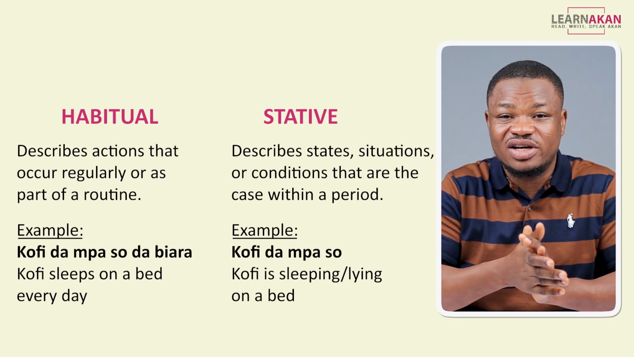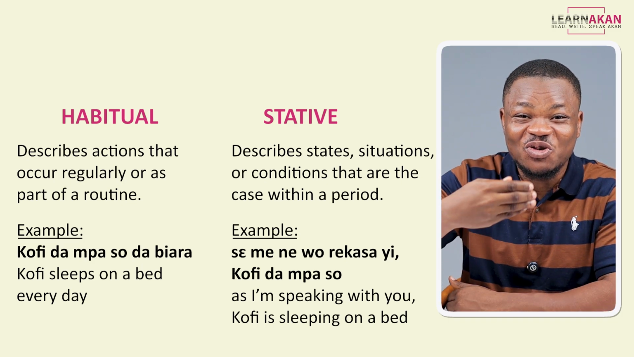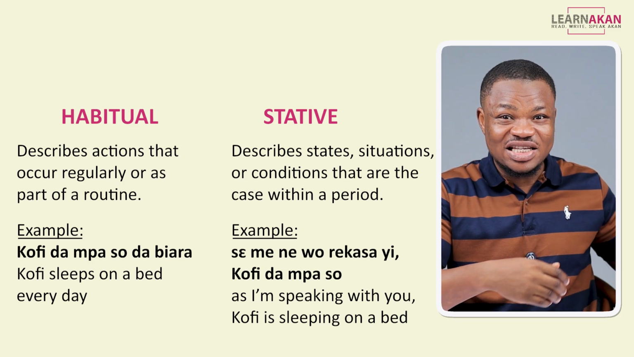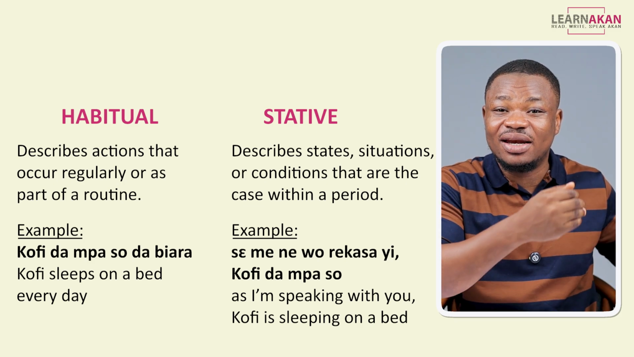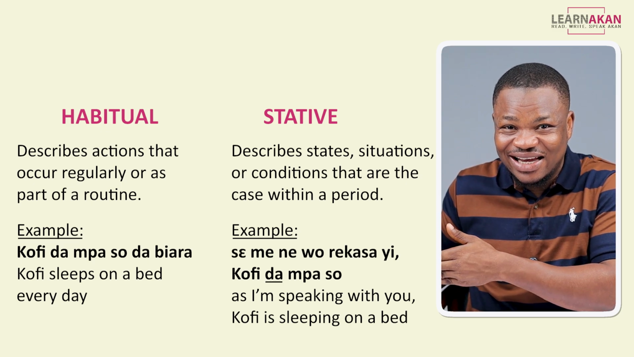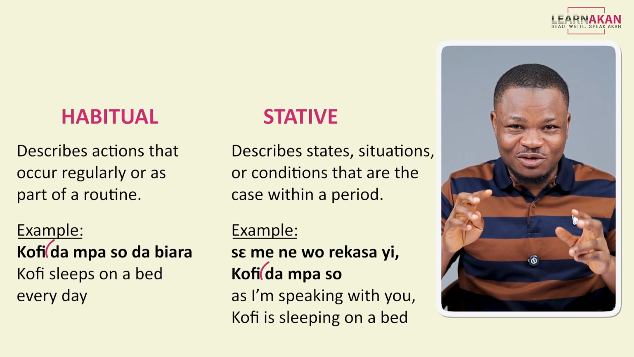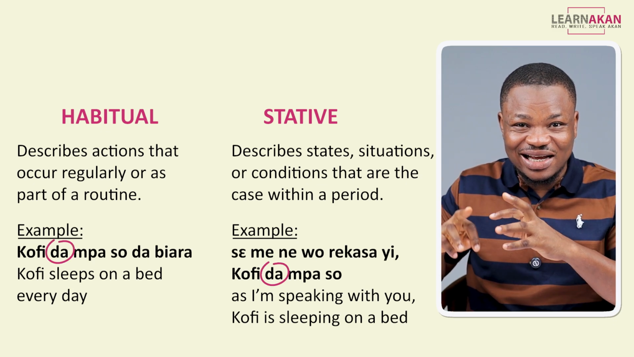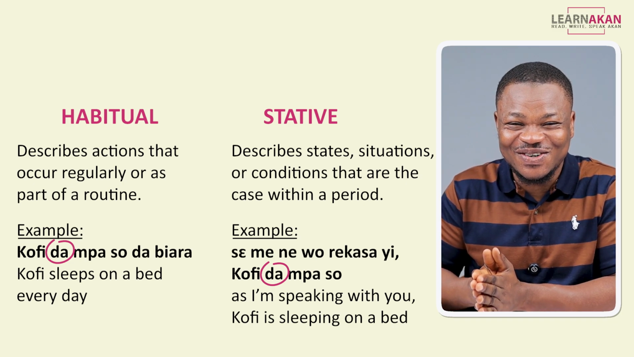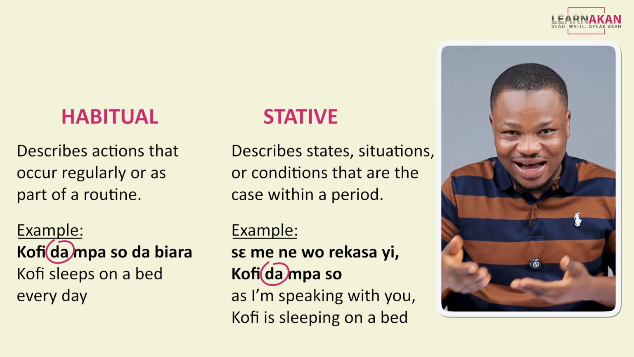So I can say, for example, Seesei ara, Kofi da mpaso. As I speak with you, Kofi is sleeping on a bed. So the da I'm using here is the stative form of the verb. Now, if you compare these two in standard writing, the verb has the same form. The first one is da, the second one is also da.